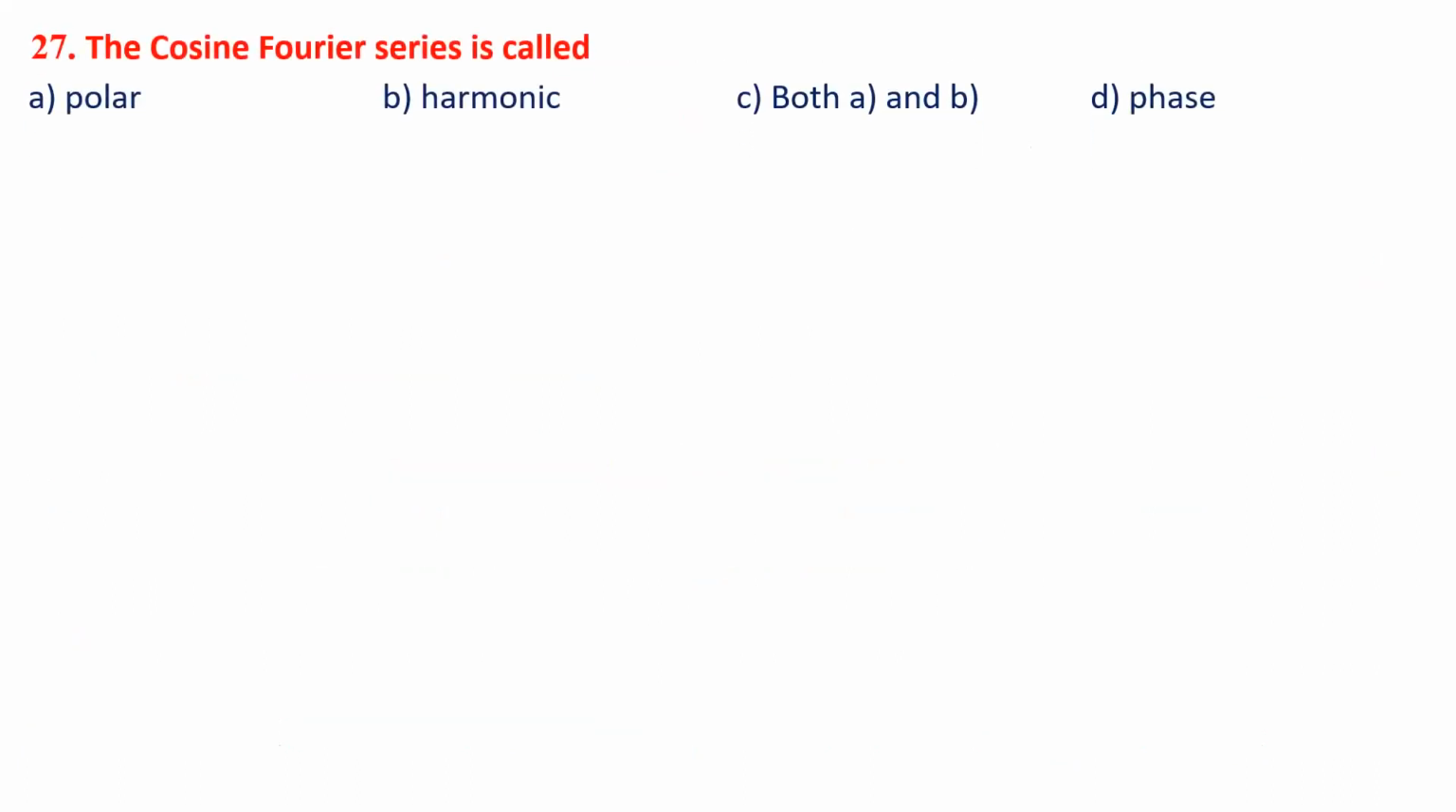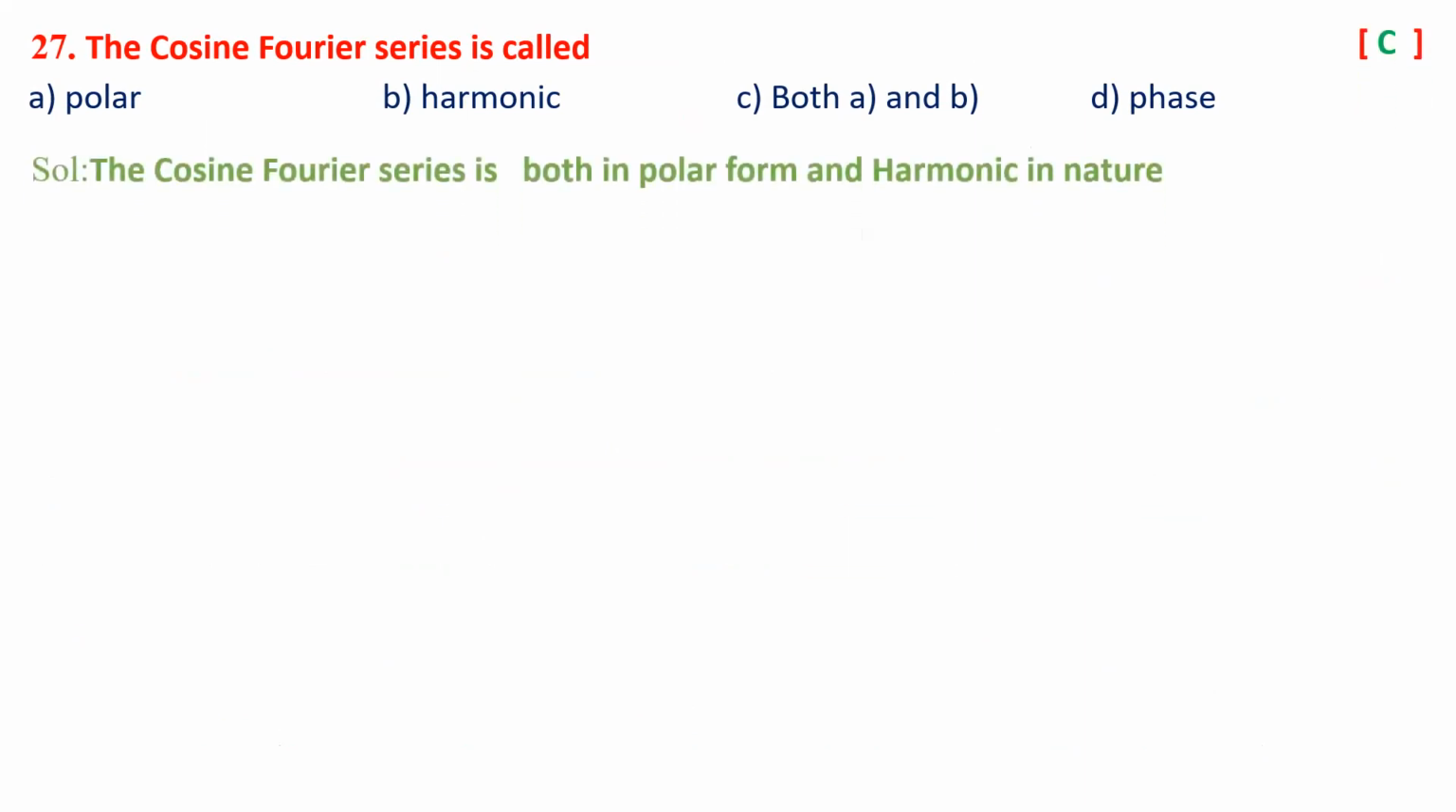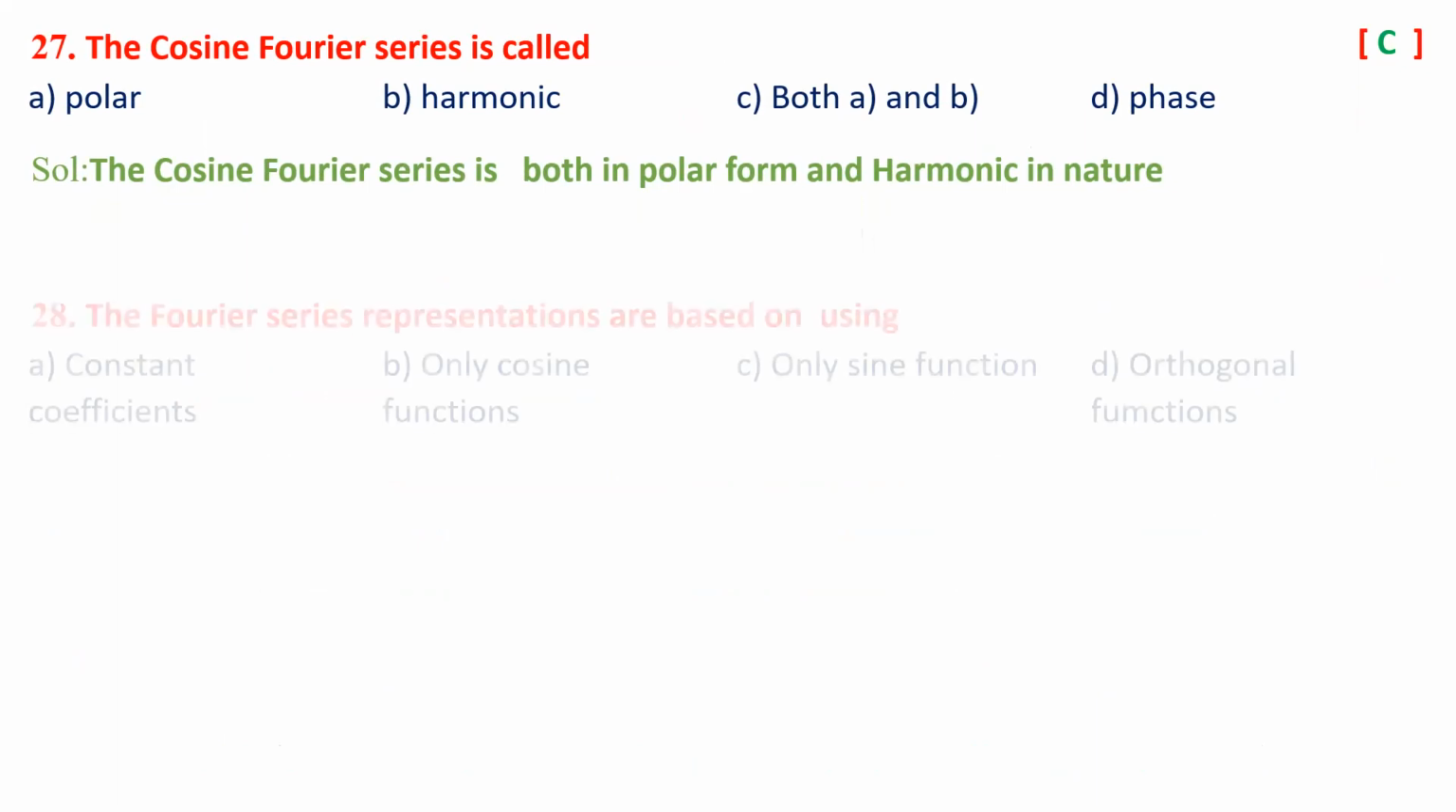The frequency domain representation of a signal graphically is called the spectrum or frequency spectrum. Question number 27. The cosine Fourier series is called a polar Fourier series, harmonic, both A and B. The fourth one is phase. Generally the cosine Fourier series is harmonic or polar. So the answer could be C, both A and B.